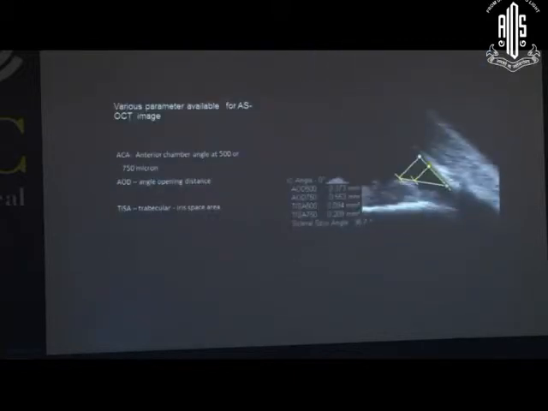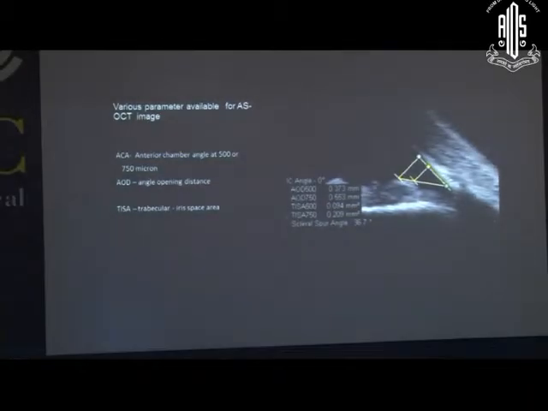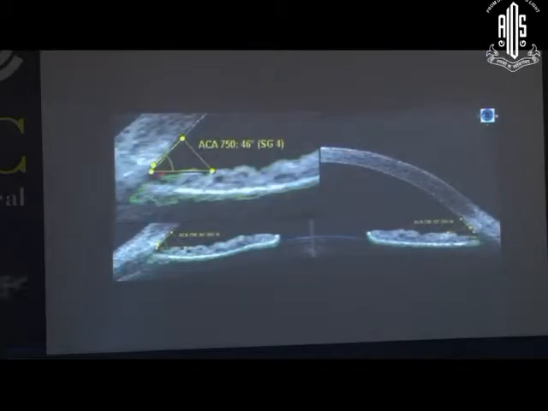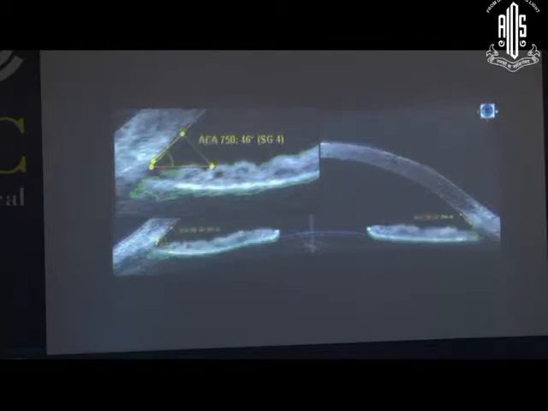Various parameters are available to look at the anterior chamber anatomy: the angle opening distance, the angle recess area, and the trabecular iris space area, to utilize for calculating the angle. This is the anterior chamber angle area. This is a perpendicular line from the corneal endothelial surface to the iris, 500 micron from the scleral spur. You can use 700 micron to include a wider area, so that you can have a better idea.